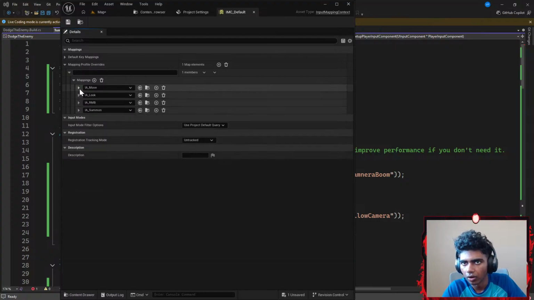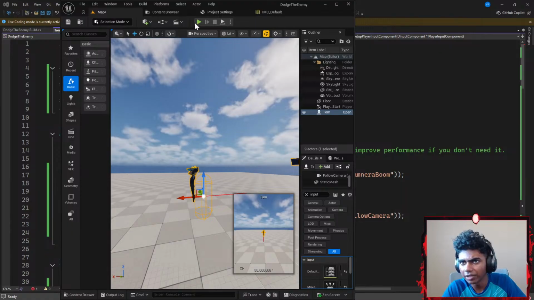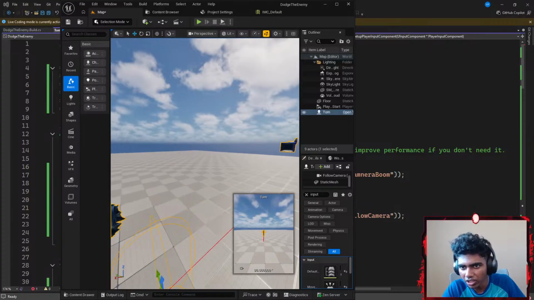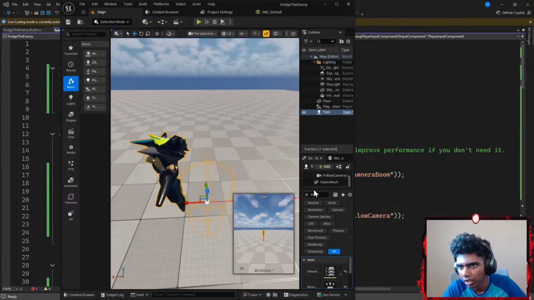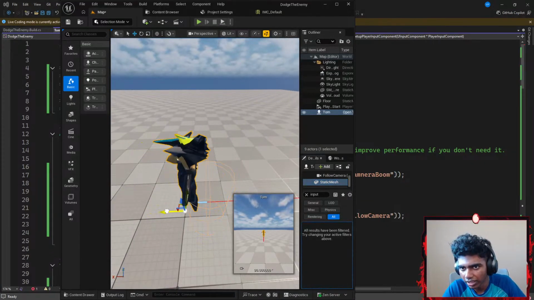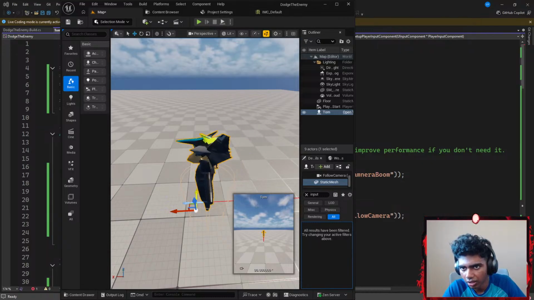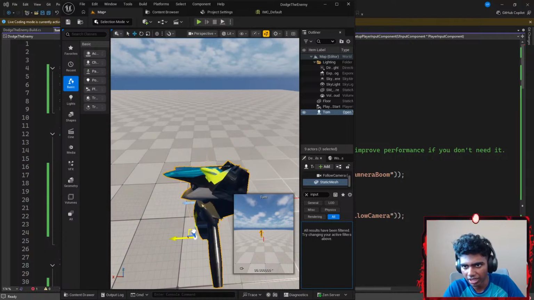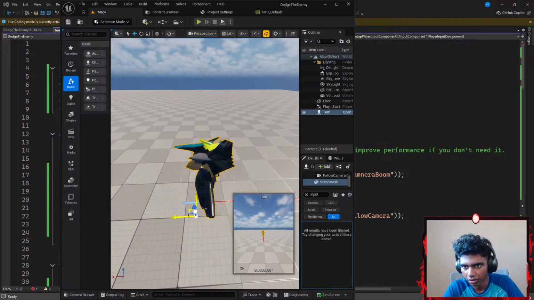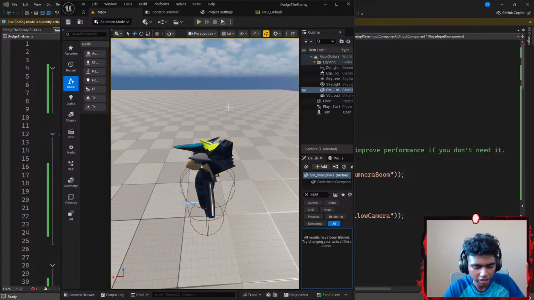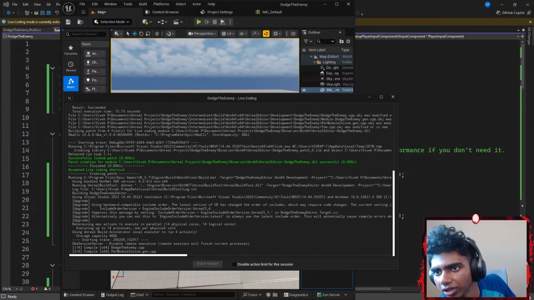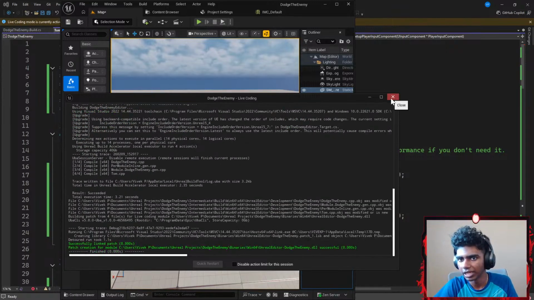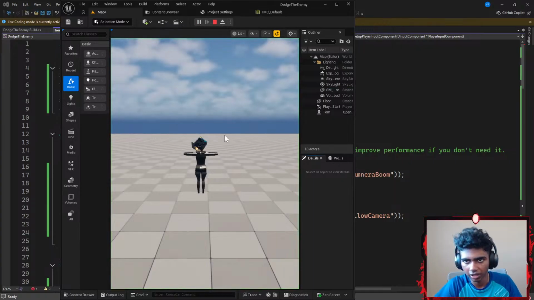Maybe I just did not compile it properly? Let me get myself in the capsule real quick, because I move really quick towards the left or right. Let me click my static mesh and get it inside my capsule here. Okay guys, this is why I do not like to rush code. The reason I'm rush coding today is because I have some stuff to do. I'm going to hit Control Alt F11 to compile my code. Let's wait for this to compile. There we go, and then let's run the program.